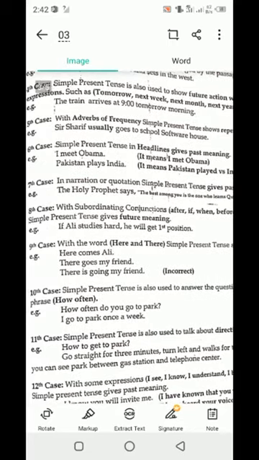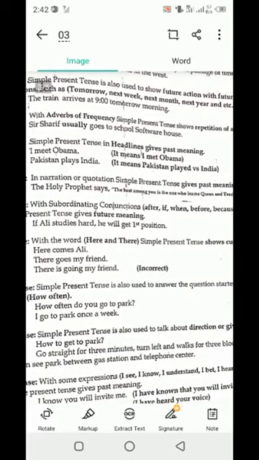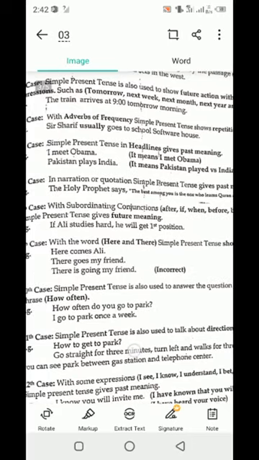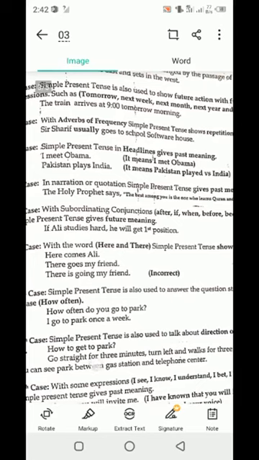Another case is that the present simple tense used in a headline gives past meaning. If there is a headline, it will show past meaning. Like how, I meet Obama, it means that I met Obama. Clear? Pakistan plays India, so it means that Pakistan played versus India.